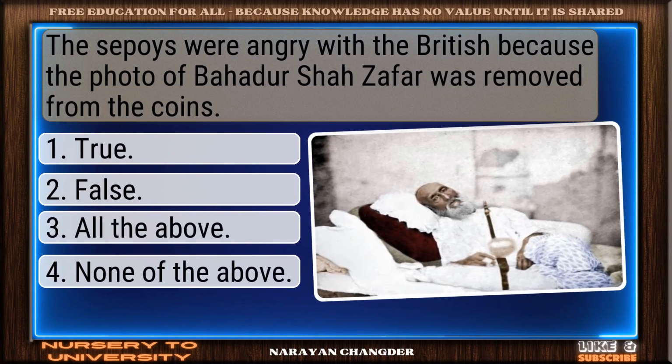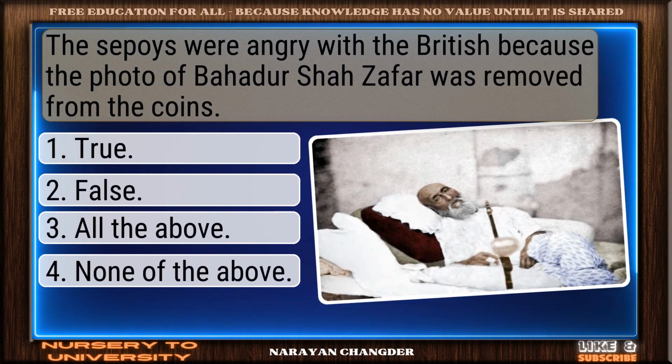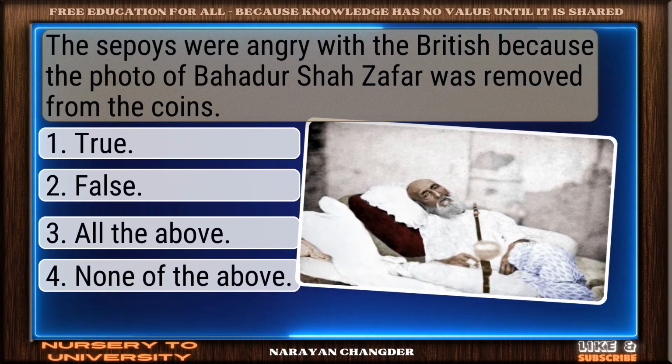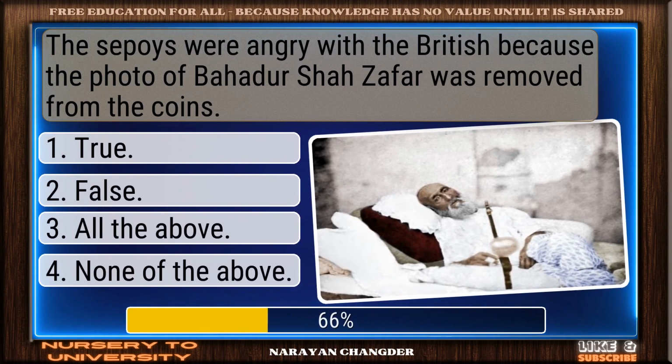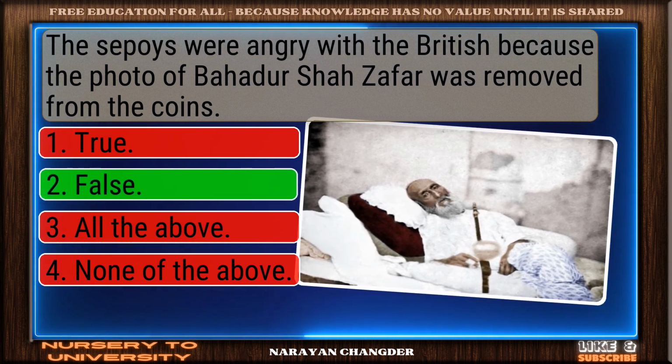Question number 21. The sepoys were angry with the British because the photo of Bahadur Shah Zafar was removed from the coins. Strong choice. False is the right answer.